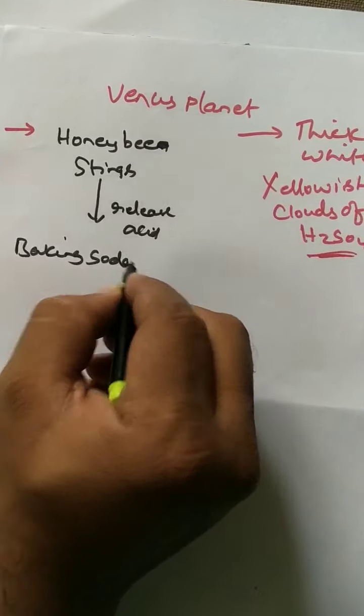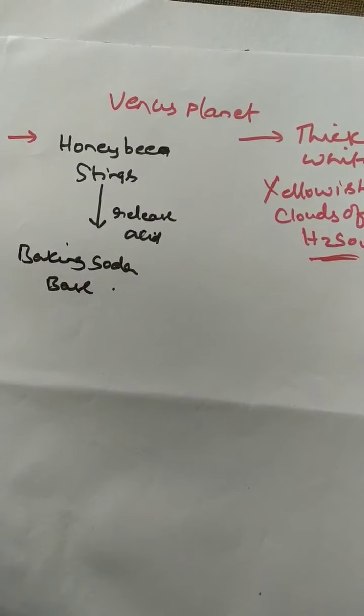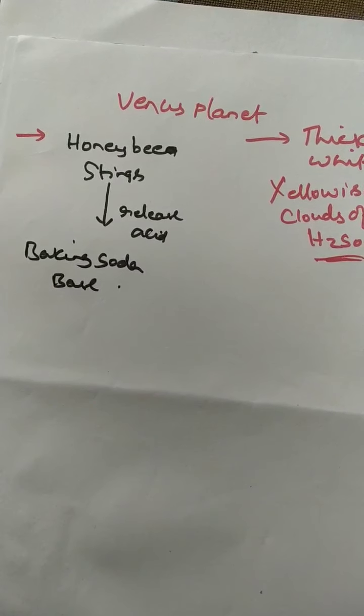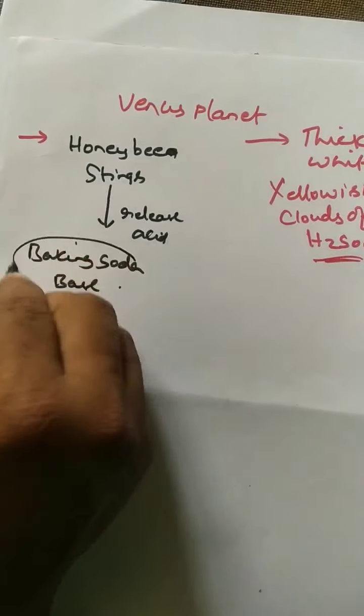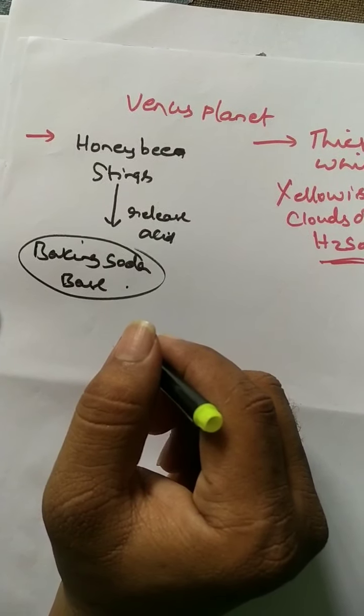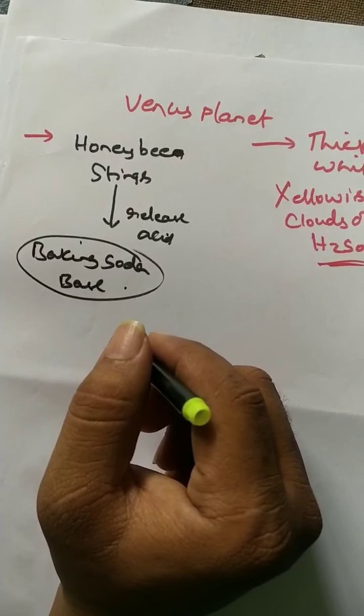Baking soda. Why? Because baking soda is a base, right? If you rub the skin with baking soda, immediately the excess acid present on the skin interacts with this base. So a neutralization reaction takes place on the stung area of the skin. So it gives relief. This is the best example for neutralization reaction.